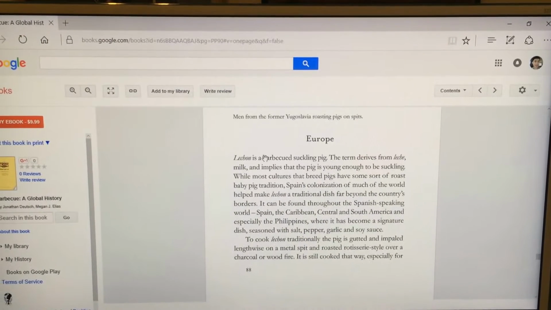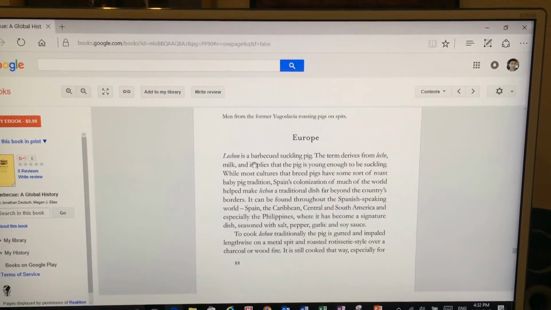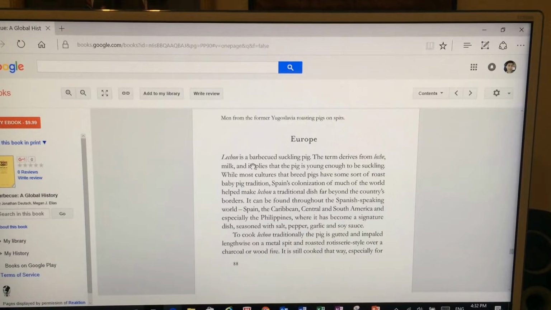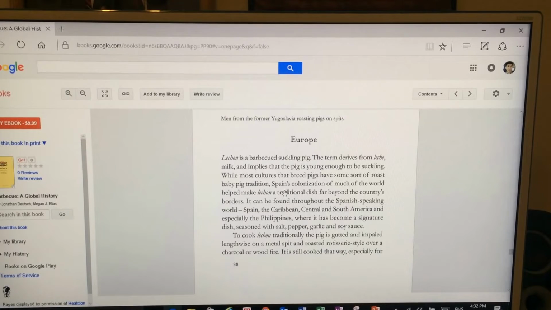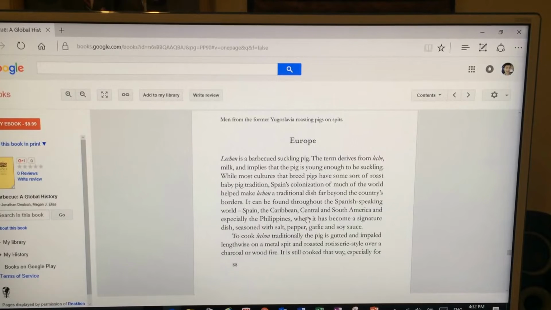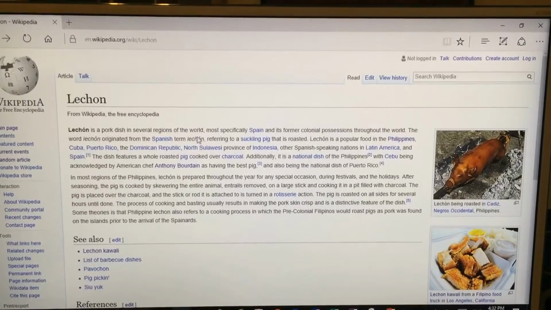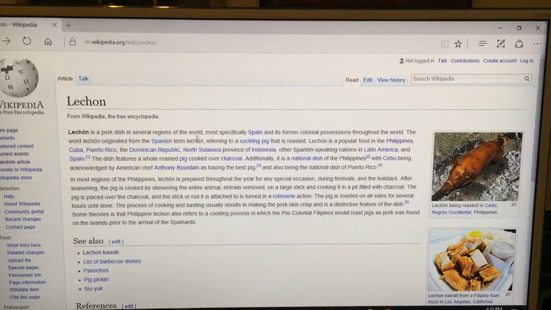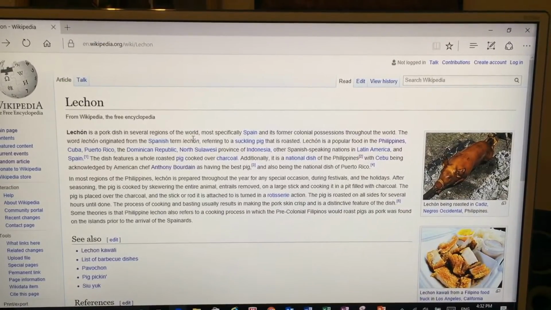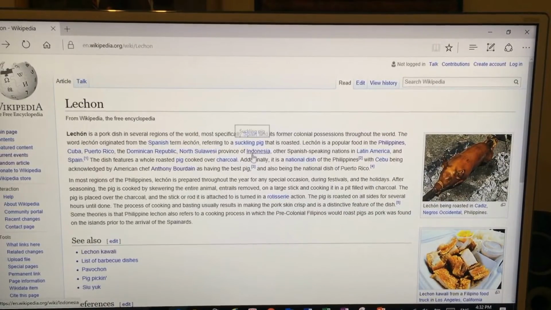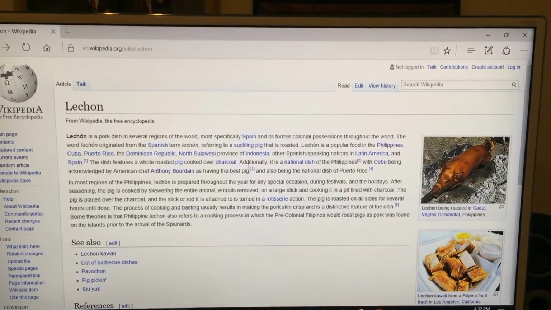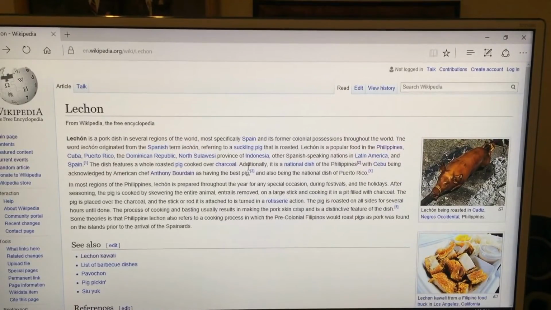we can see here that it says that lechon is a barbecued suckling pig. That matches with what Wikipedia says. It says that Spain's colonization helped make lechon a traditional dish. It says it can be found through Spain, Caribbean, South America, even in the Philippines. So you can tell here, based on this definition, that it is credible. It shows that it is from Spain. It shows that it is a suckling pig, and it shows that it is in other different countries around the south.